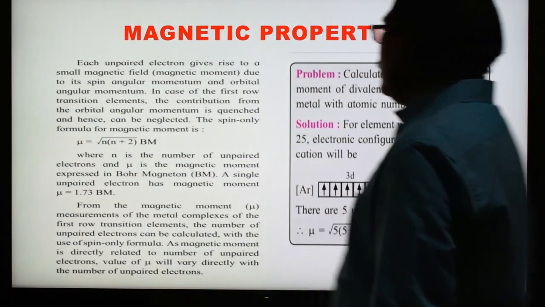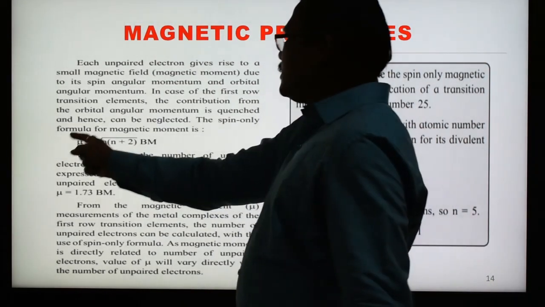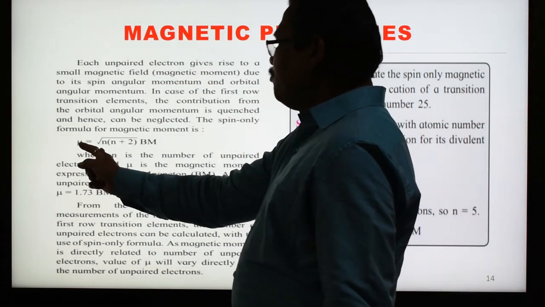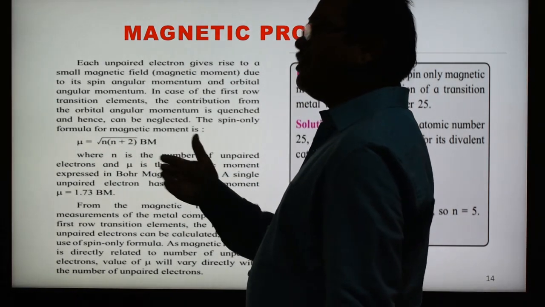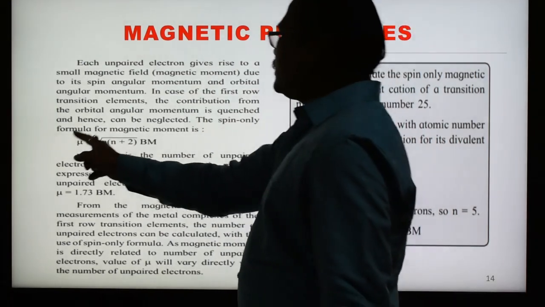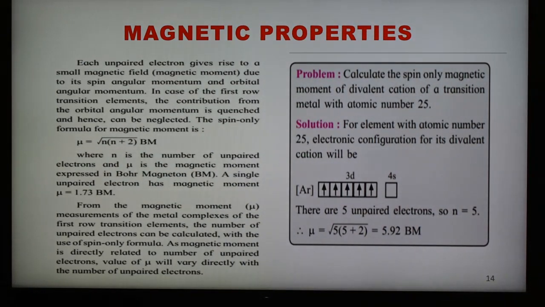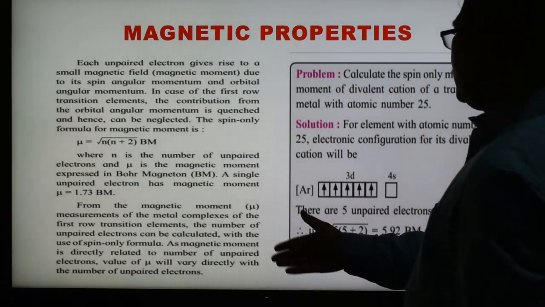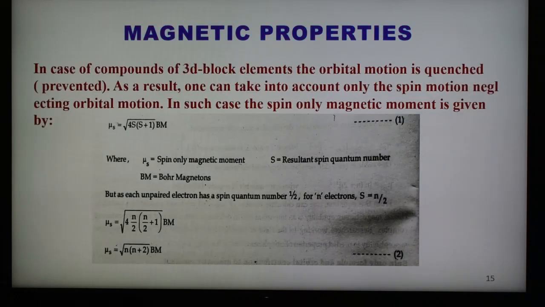Mu is the magnetic moment in Bohr magneton. BM is the Bohr magneton. This is the mu spin, the spin magnetic moment. n is the number of unpaired electrons present in the element. So this is the formula to calculate the magnetic moment. And after that, one example is given of how it can be calculated. Before that, see the values of magnetic properties.